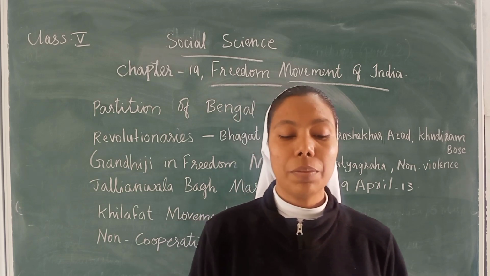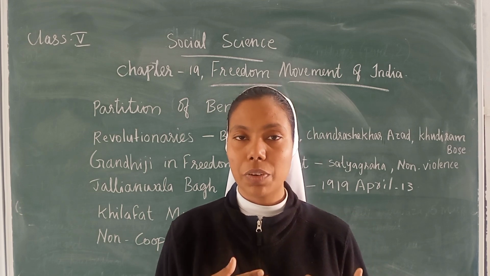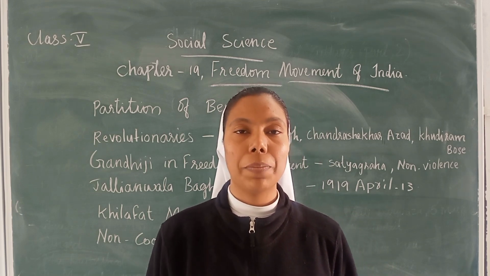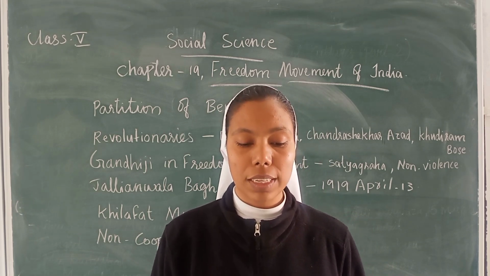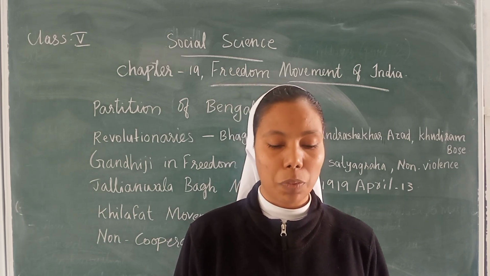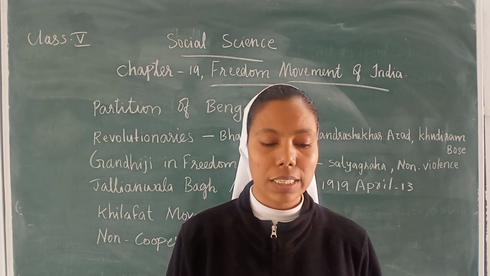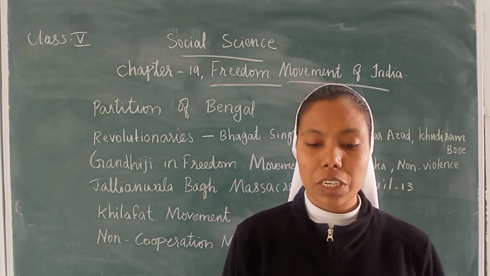But the British did not keep their promise. They had promised the Muslim leaders that they would not take away the Sultan of Turkey's powers, but afterwards they broke it. This angered the Muslims, and they started protests in India too.